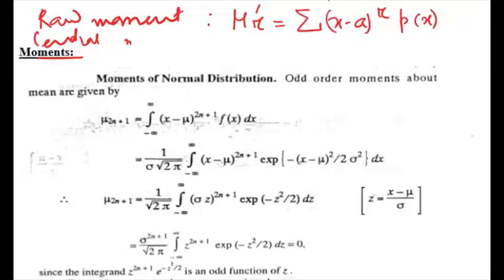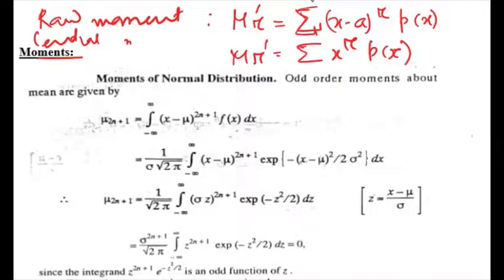Now, if suppose the value of A is 0, then it will be mu r dash equal to the summation of x to the power r into p(x), which is the moment for a discrete random variable. If the random variable is discrete, we use the summation sign, summation of (x minus a) to the power r into p(x). Now, for a continuous random variable, this will not come, only mu r will come.